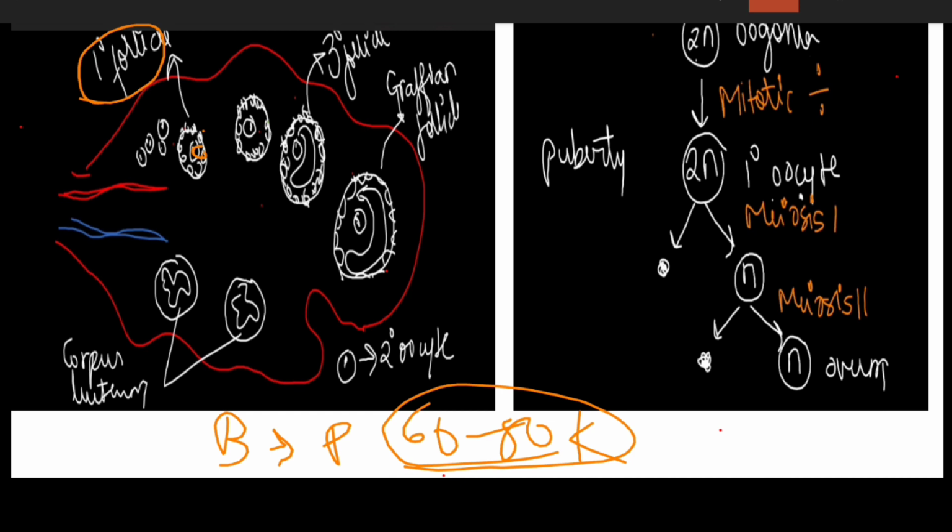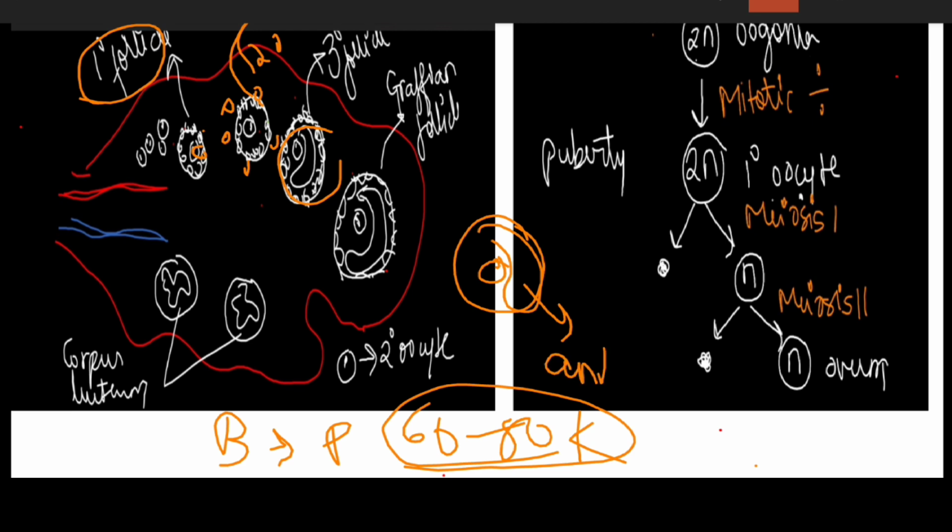The primary follicles will get surrounded by more layers of the granulosa cell, and a new theca will be formed, that is called secondary. So this is a secondary follicle. The secondary follicle will get transformed into a tertiary follicle. The tertiary follicle has a fluid filled antrum. So this is a characteristic feature of the tertiary follicles, which have an antrum.